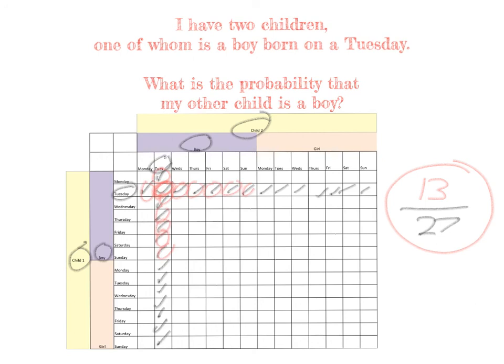Now, how amazing is that? Really simple mathematics have enabled us to come up with something which is entirely counterintuitive. You can understand why people were confused by the answer, but hopefully I've shown to you by the use of some careful thinking and some diagrams that 13 over 27 is indeed the answer.